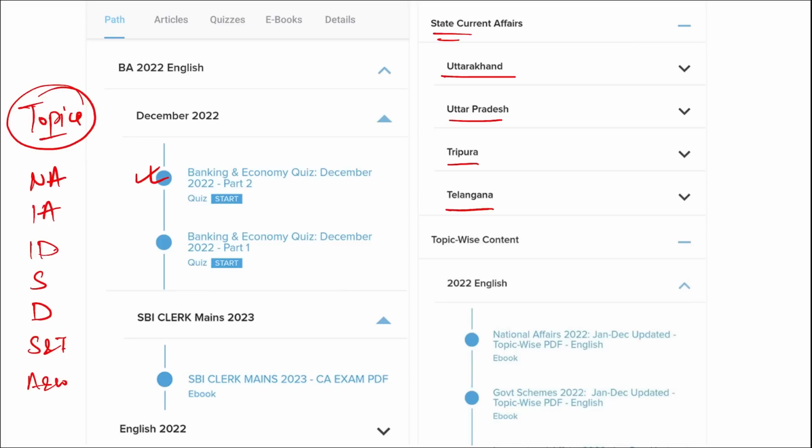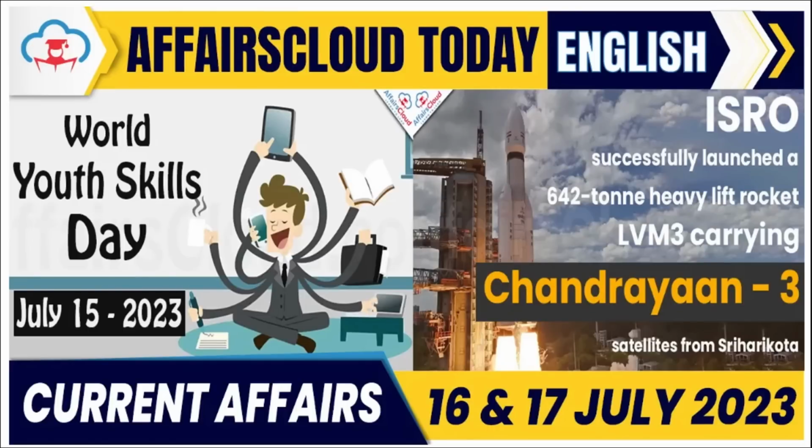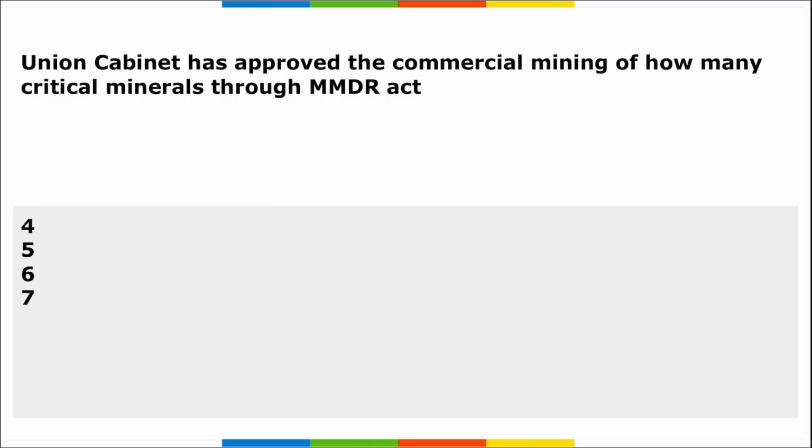Hello everyone. So in this video we will be discussing important current affairs of 16th and 17th of July. The session will be very important and interesting, so do pay attention till the end, as you will be learning multiple things that will be enhancing your preparation. So let's start. First is: Union Cabinet has approved the commercial mining of how many critical minerals through the MMDR Act?